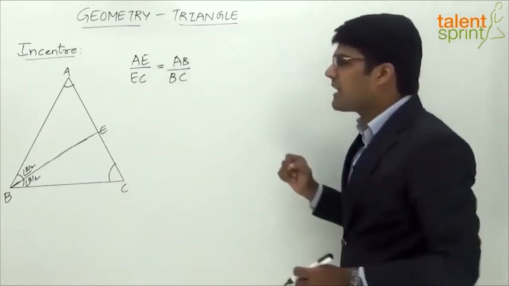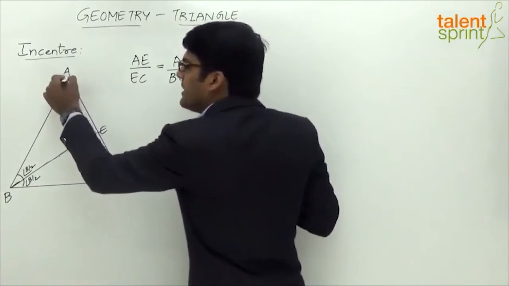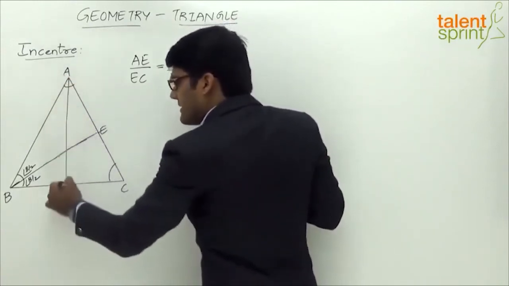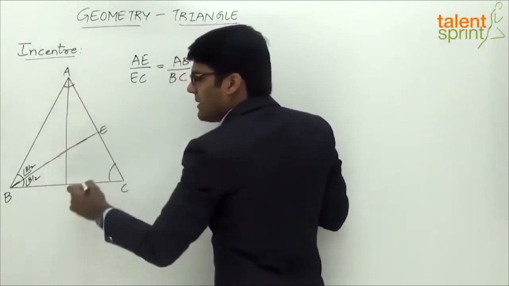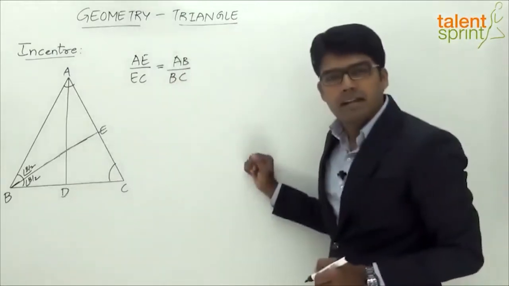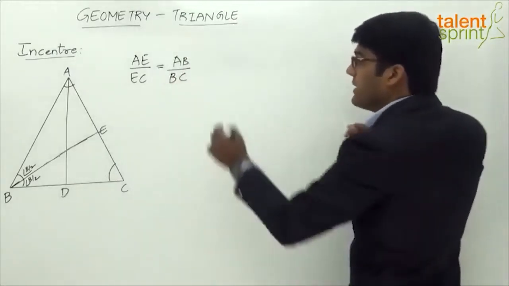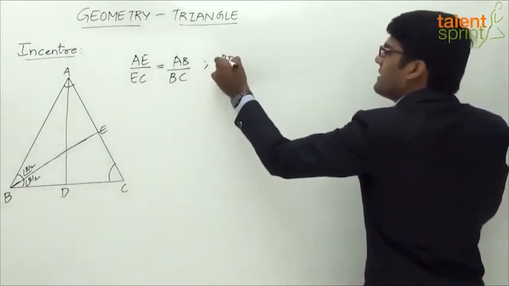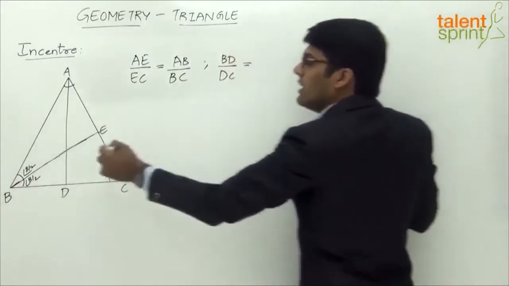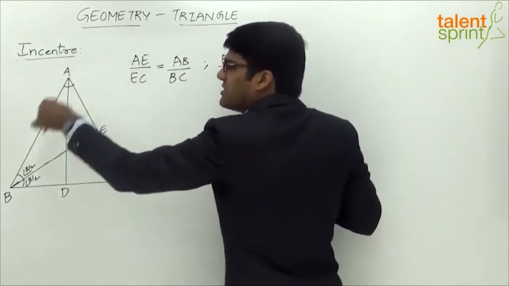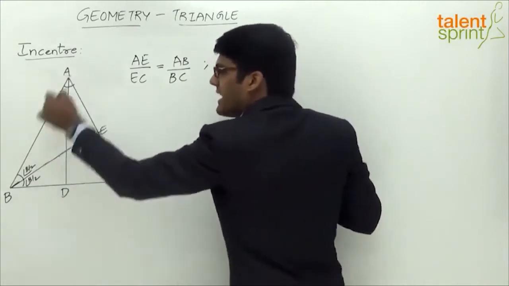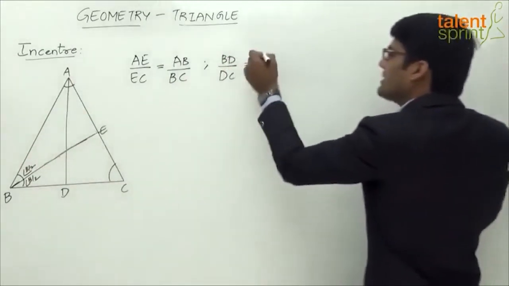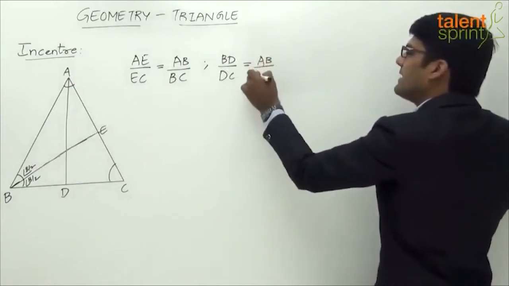Now let us draw the other angle bisectors. For example, for angle A, the angle bisector is this, let's say. So this will be A by 2, the other part is also A by 2. It meets the opposite side at D. Now again, going by the first point here, we can say BD by DC, the ratio in which the side has got divided, will be equal to the ratio of the sides which contain the angle A. So what sides contain the angle A? AB and AC. So this can be taken as AB by AC.